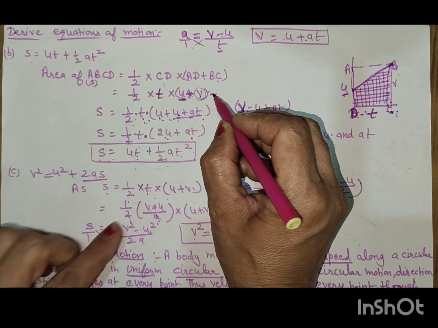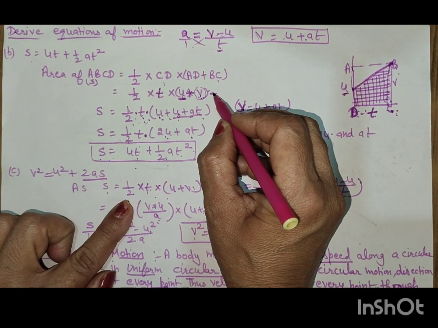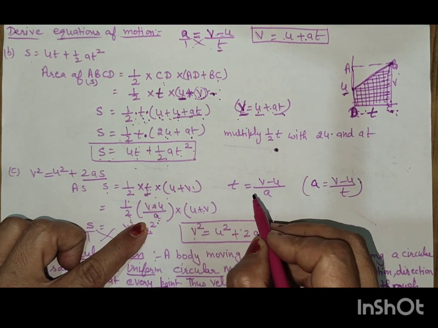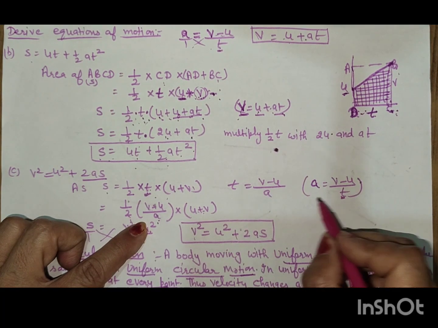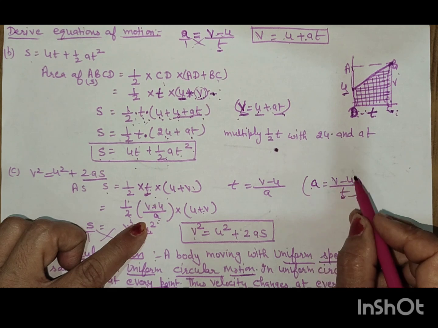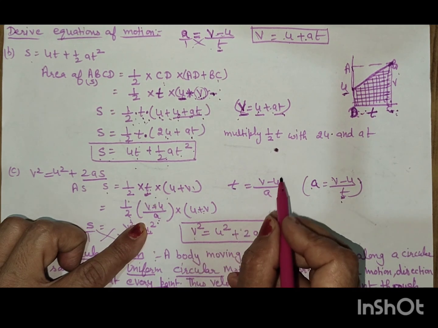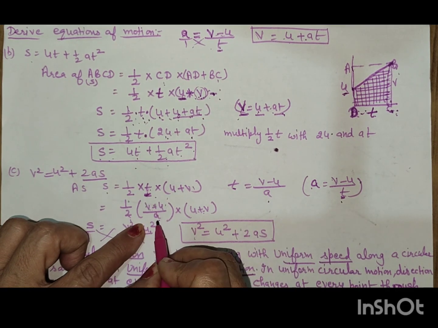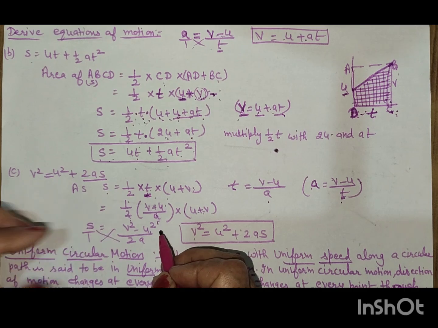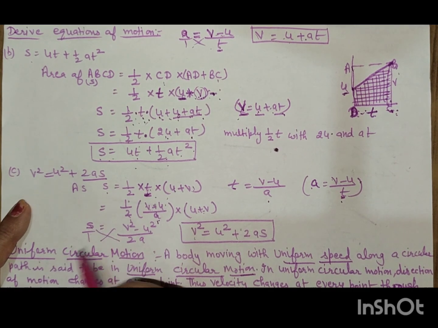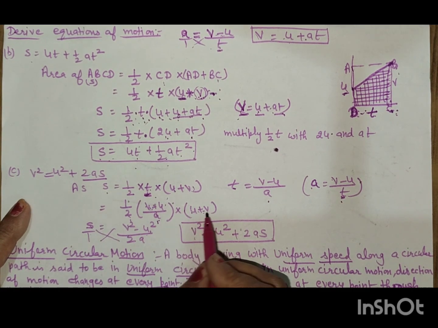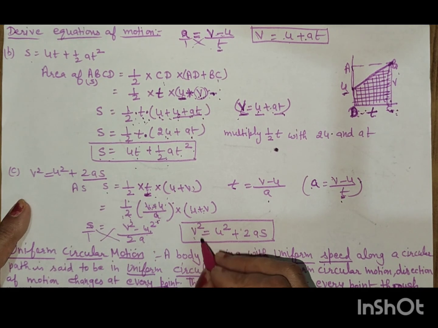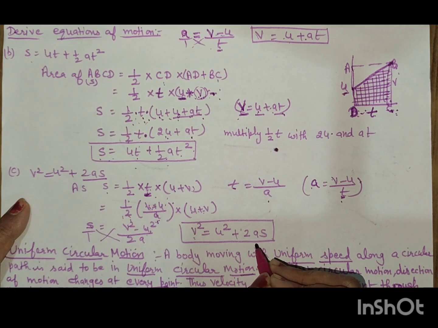Third: v square is equal to u square plus 2as. In this formula we have s is equal to half into t into (u plus v). We can take t out from a is equal to (v minus u) by t, so t is equal to (v minus u) by a. Now put the value of t, (v minus u) by a, and multiply with (u plus v). Multiplying both, we get (v square minus u square) by 2a, and cross multiplying, v square is equal to u square plus 2as.